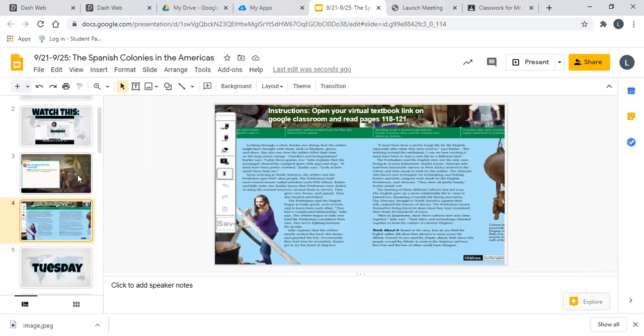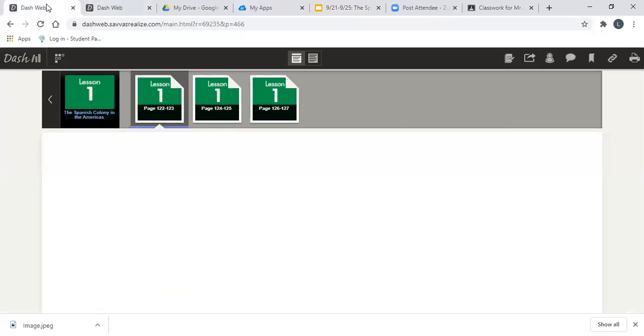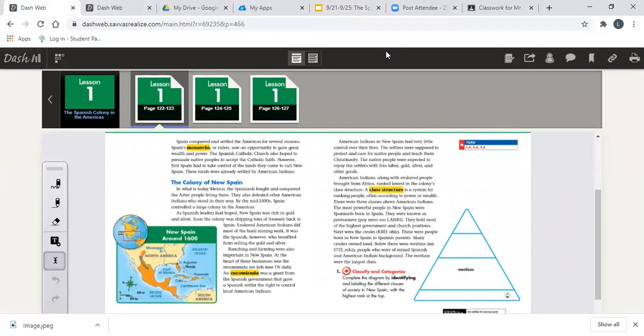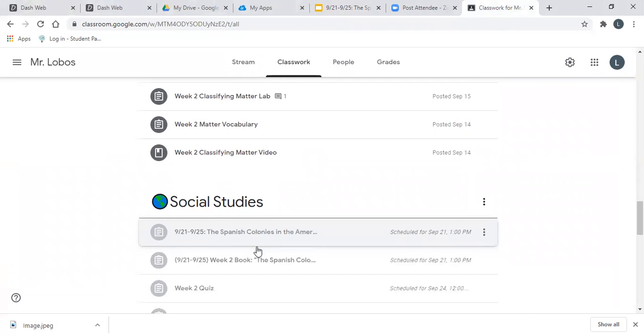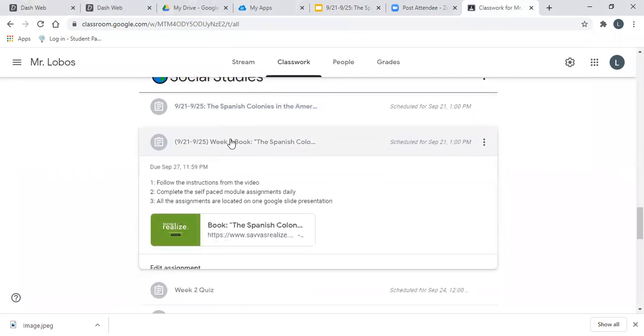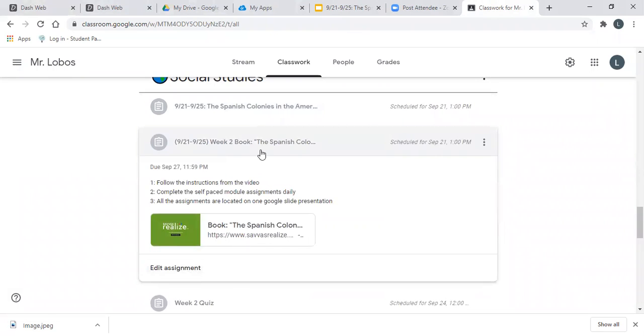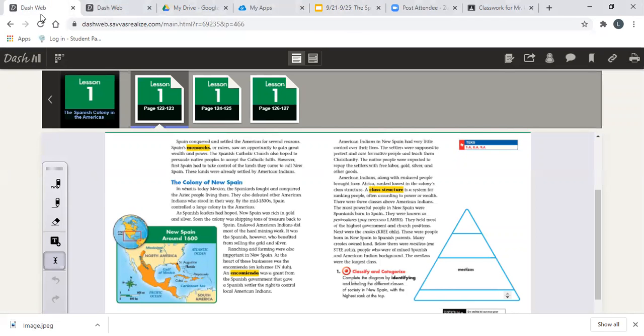For the first day, which is Monday, the instructions are right here on the slide. Open your virtual textbook link on the Google Classroom and read pages 118 to 121. I have those pages opened up already, but you can find that in Google Classroom. So if you go to Google Classroom, you'll find it under week 2 book. So everything is here and you click on that link, but I have it opened it up right here.